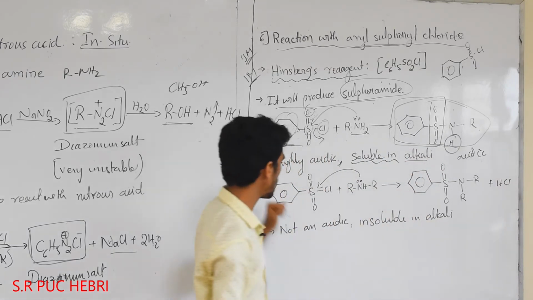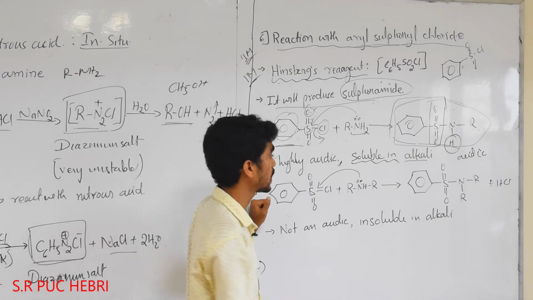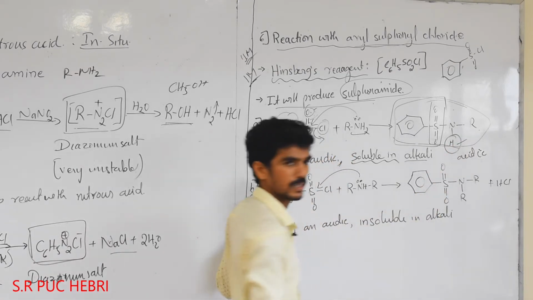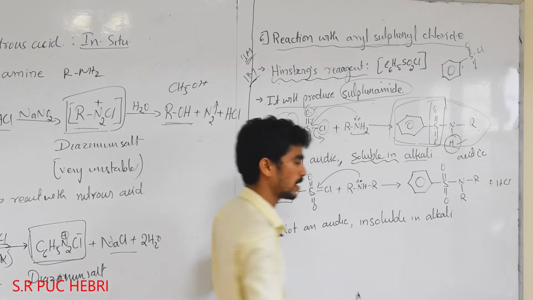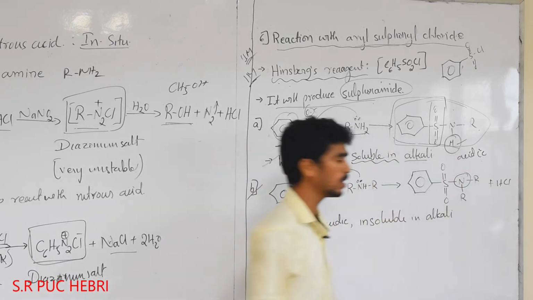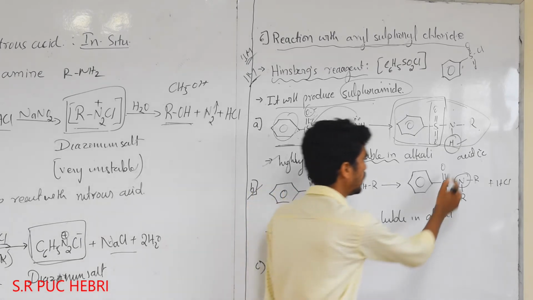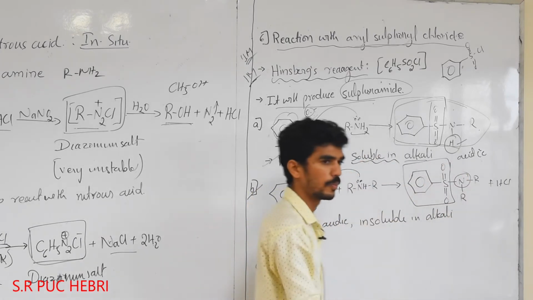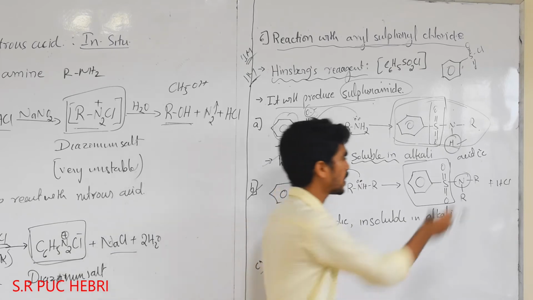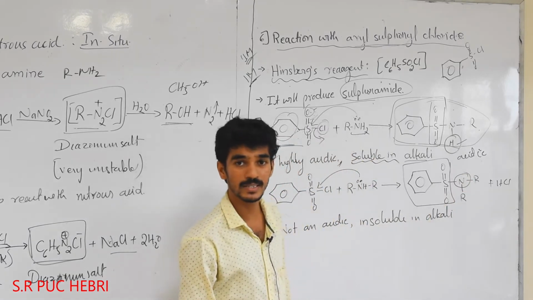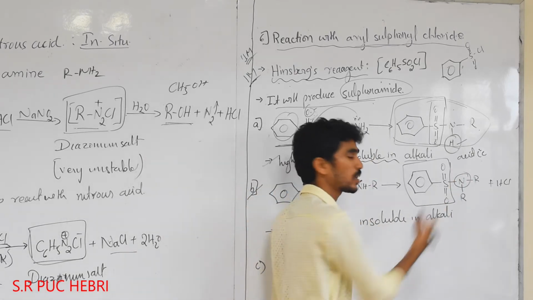But see the first reaction and the second reaction. In the first, hydrogen is present, but when secondary amine is used, there is no hydrogen on the nitrogen. The sulfonyl group is electron withdrawing, but there is no hydrogen present. So we can say one thing: it is not acidic.